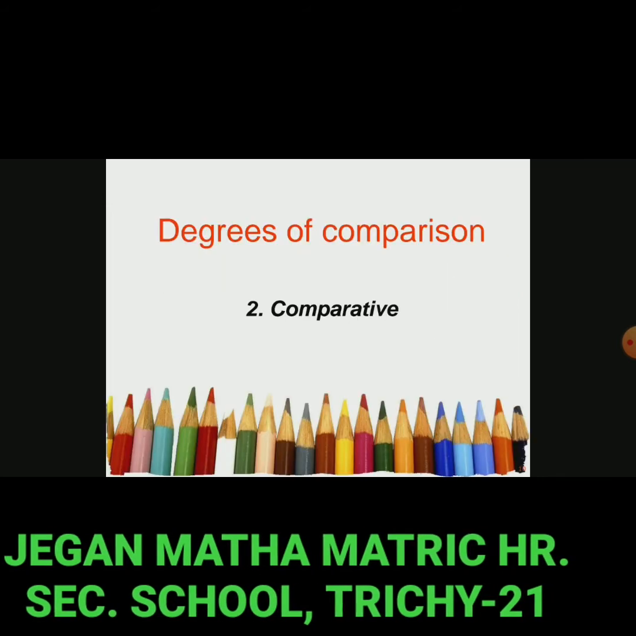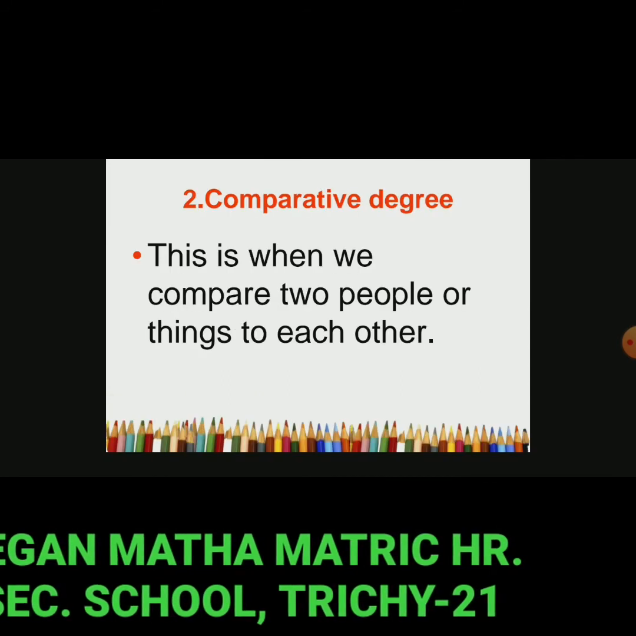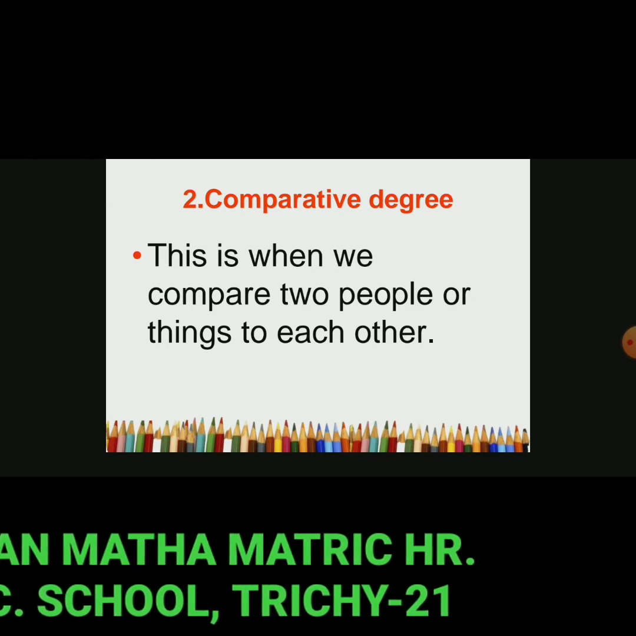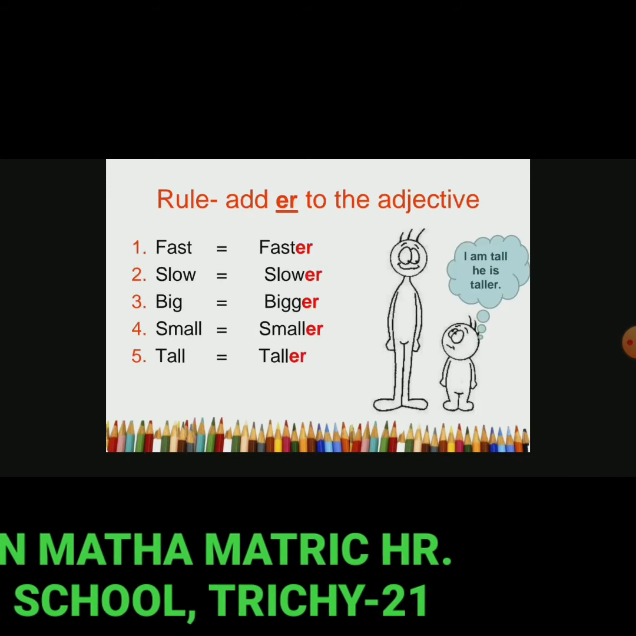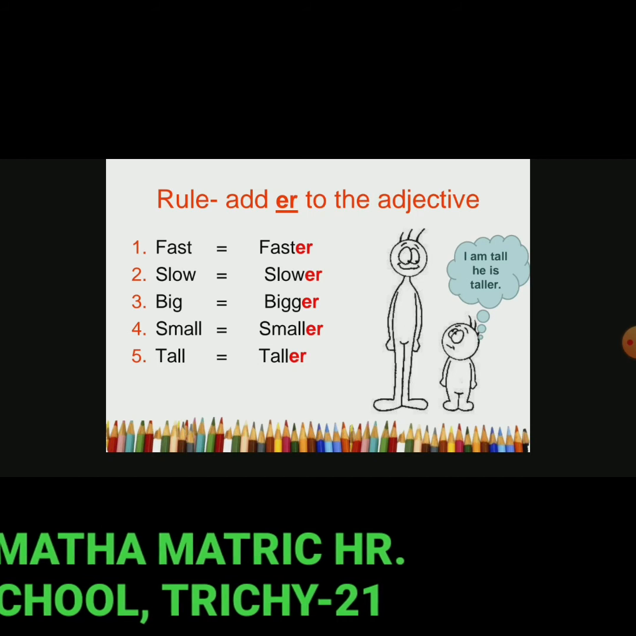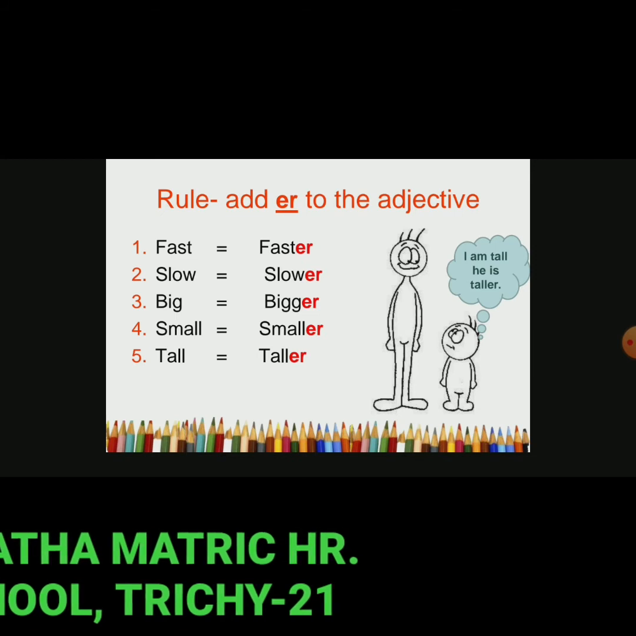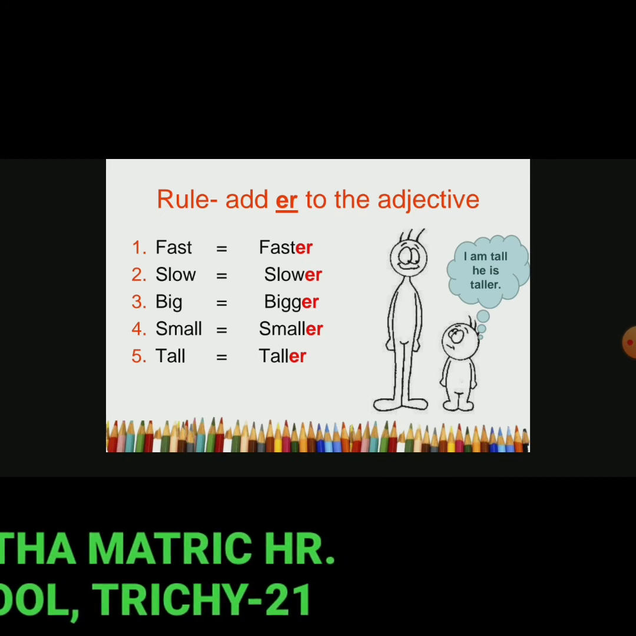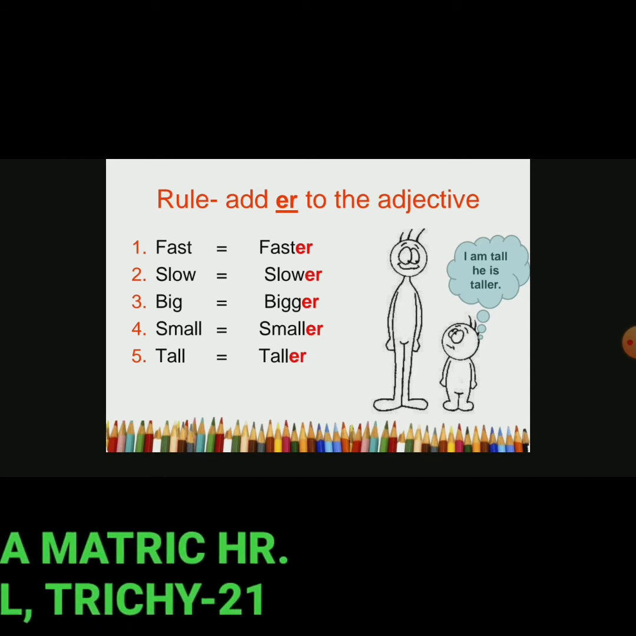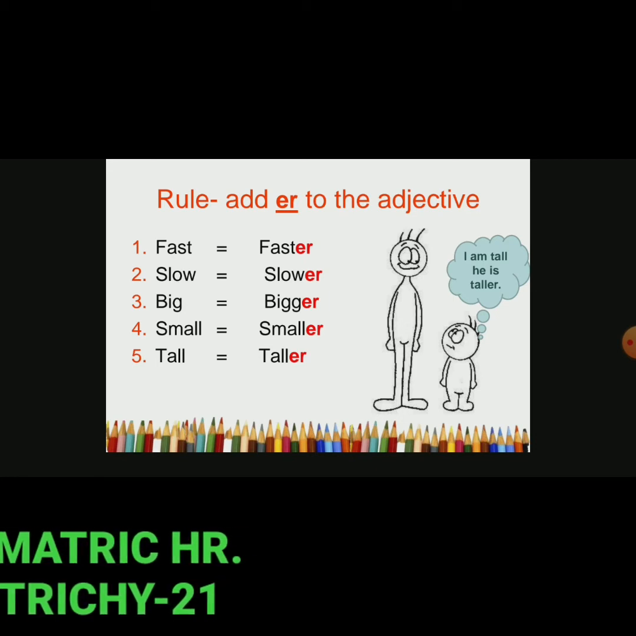Okay. Degrees of comparison. Second one, comparative. This is when we compare two people or things to each other. Rule: add er to the end of the adjective. Fast, positive. Faster, comparative. Slow, slower. Big, bigger. Small, smaller. Tall, taller. I am tall, so that is positive. He is taller, taller.